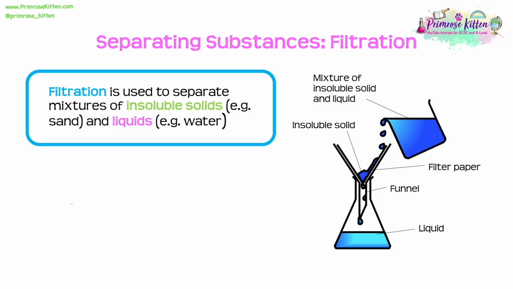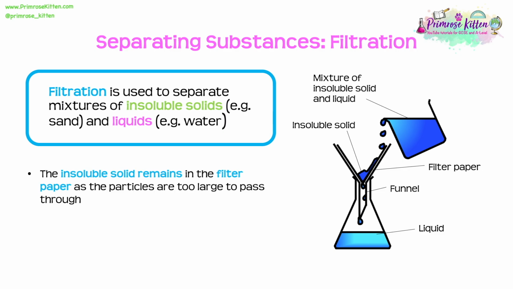Filtration is used to separate mixtures of insoluble solids, for example sand, and liquids such as water. As you can see from this diagram, we will pour a mixture of insoluble solid and liquid through some filter paper, which will be sitting in a funnel. The insoluble solid will end up staying in that filter paper because its particles are simply too large to pass through.